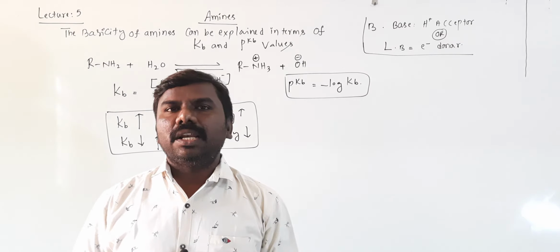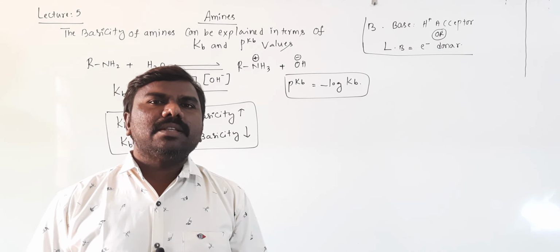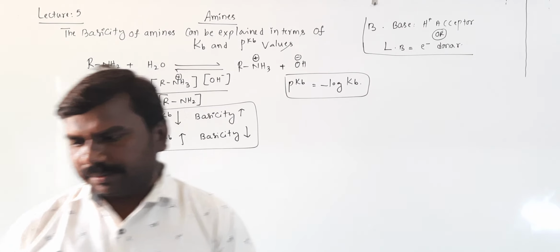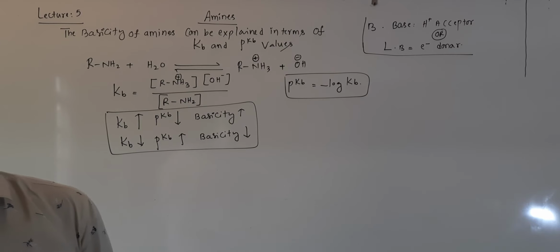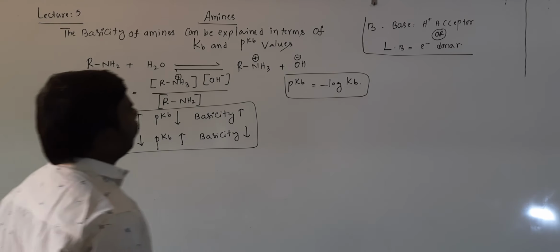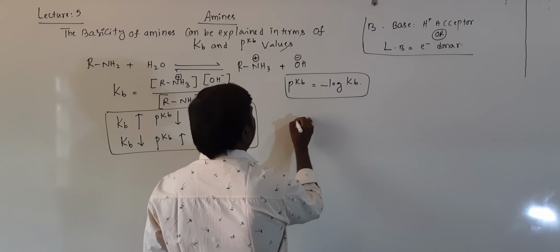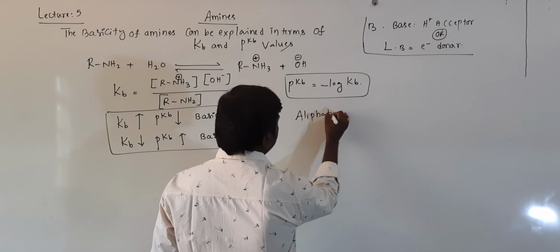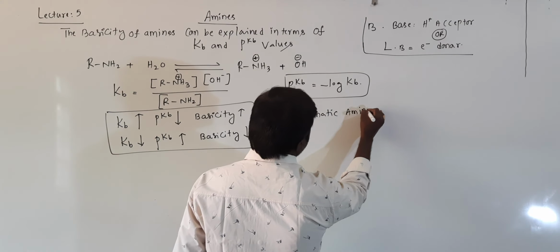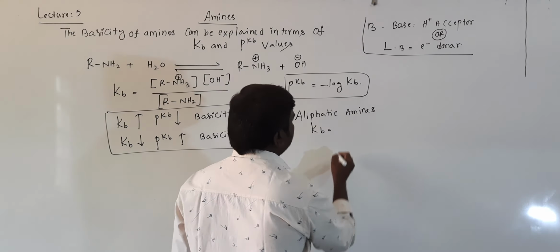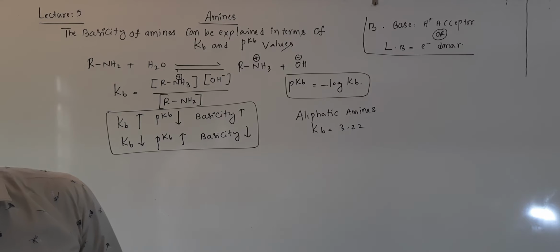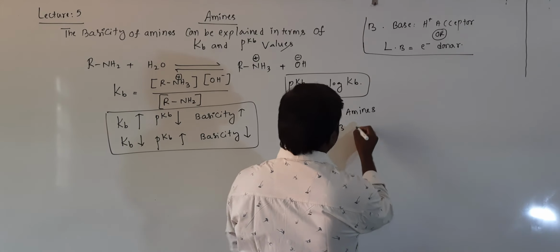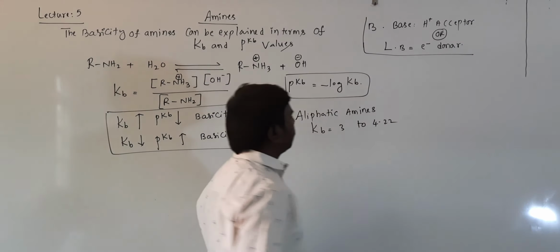Ka you read in the carboxylic acids topic. Ka is directly proportional to acidity, right? Especially for amines, Kb values are ranging, for aliphatic amines, from 3.2 to 4.22, it is, right?